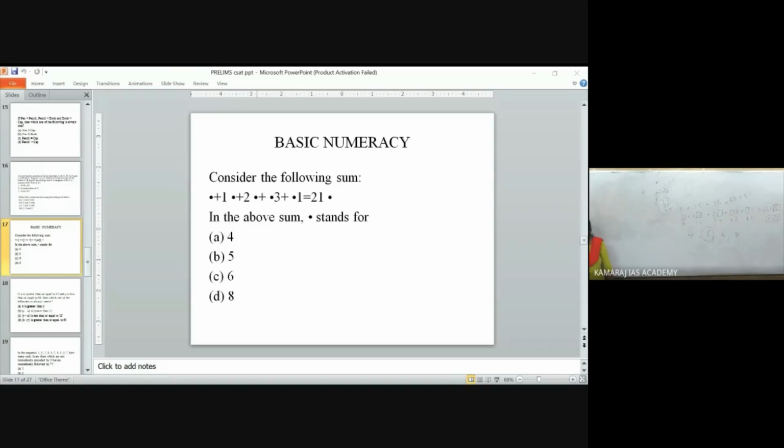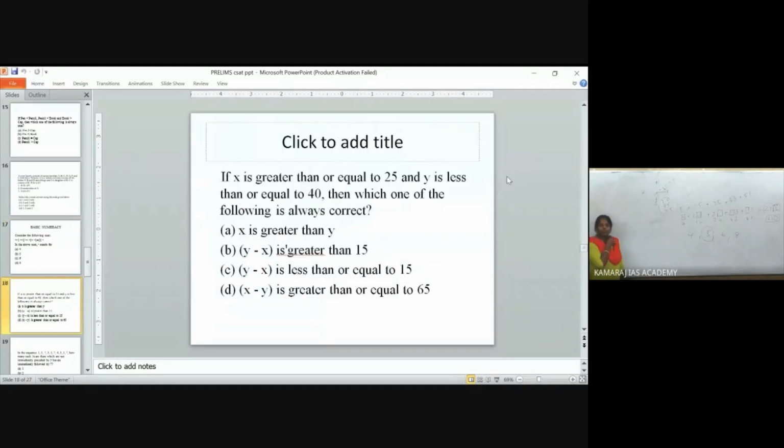Next slide. These are the types of questions asked in basic numeracy, okay? X is greater than or equal to 25, Y is less than or equal to 40, then which one of the following is always correct?